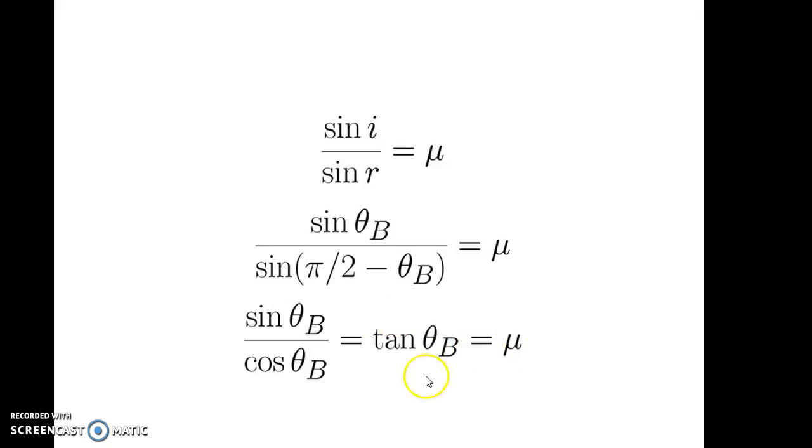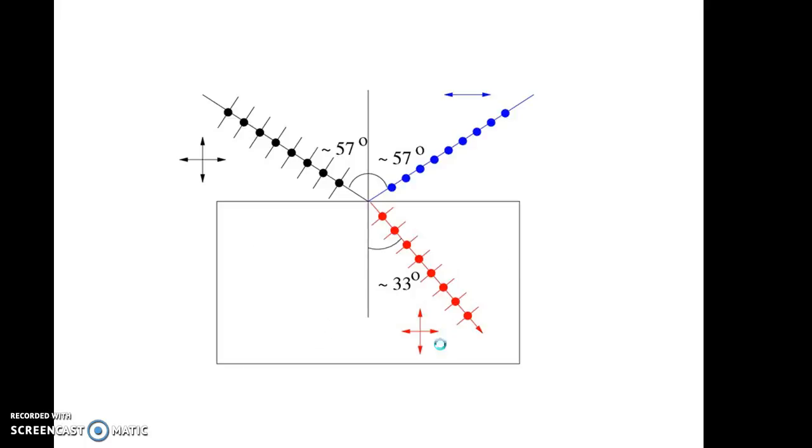From this equation, it is also clear that as the refractive index mu is different for each and every material, the polarizing angle IP is also different for different materials. It is not the same for all materials. The polarizing angle IP in the case of glass is 57 degrees.